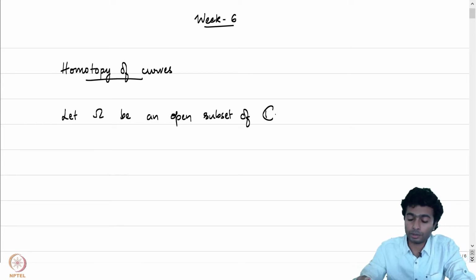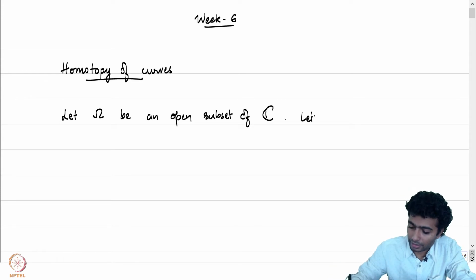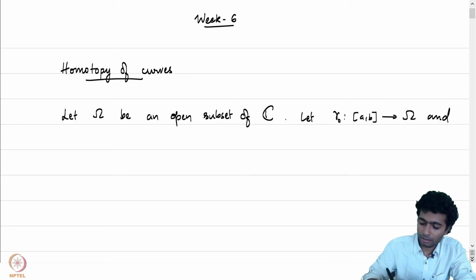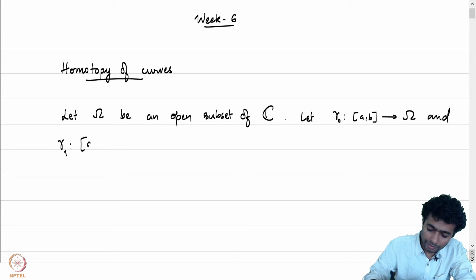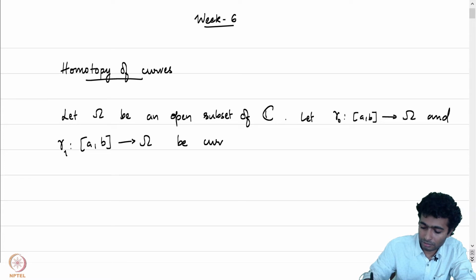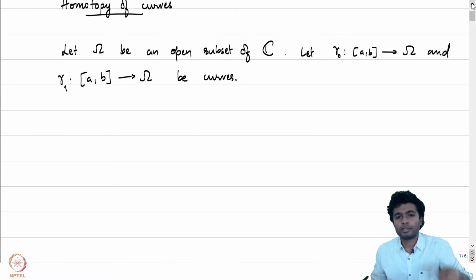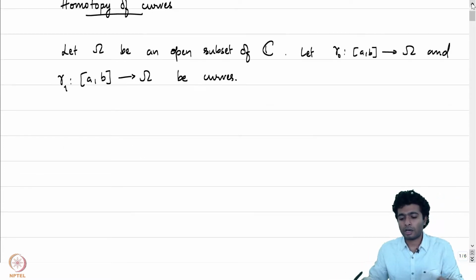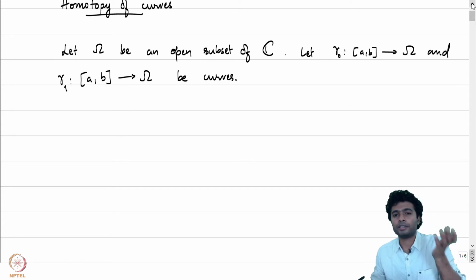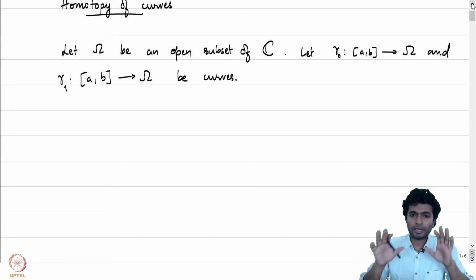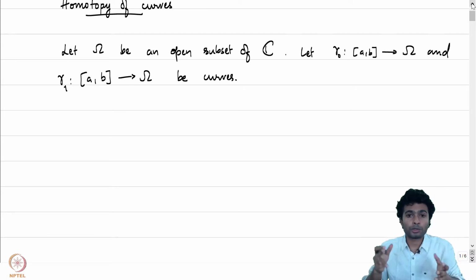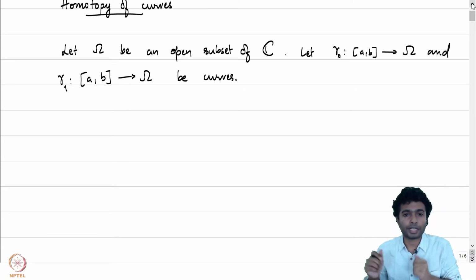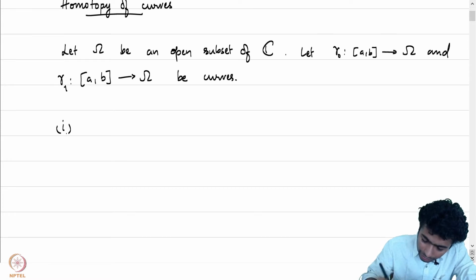And suppose gamma 0, let gamma 0 from say AB into omega and gamma 1 again from AB into omega be curves. Suppose gamma 0 and gamma 1 are having the same initial point and the same terminal point respectively. We then define a notion of homotopy of the two curves with fixed endpoints. So let's write that down.